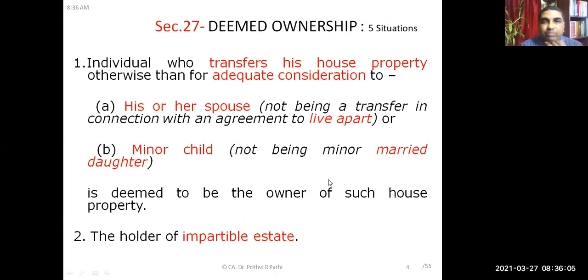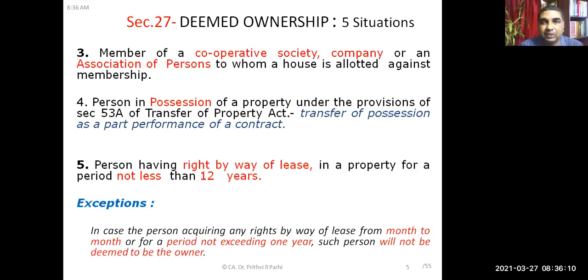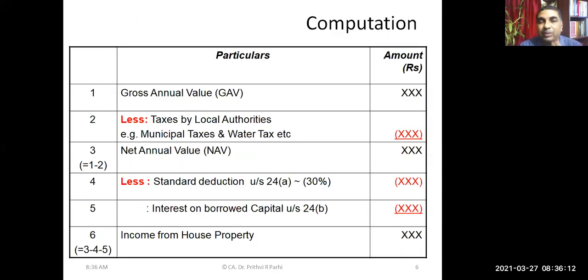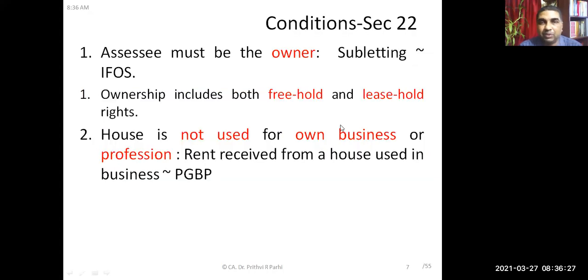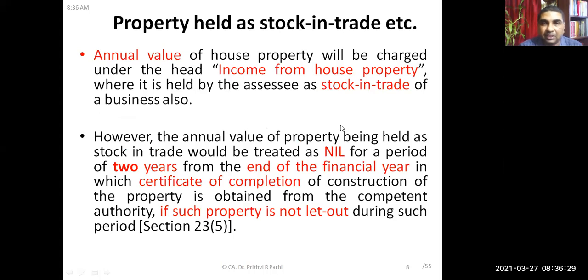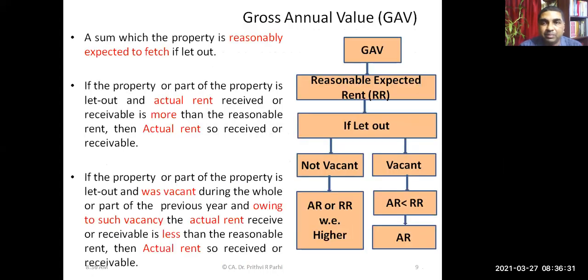You already know what is the meaning of house property, what is the concept of deemed ownership, and this is the computation process. From gross annual value, local authority taxes need to be deducted to arrive at the net annual value. Then two deductions: one is standard deduction, which is flat 30%. Then interest on borrowed capital is allowed. Then we will be getting income from house property. In this concept, we already know certain conditions are also relevant for taxing a property under the head income from house property. That also we have understood.